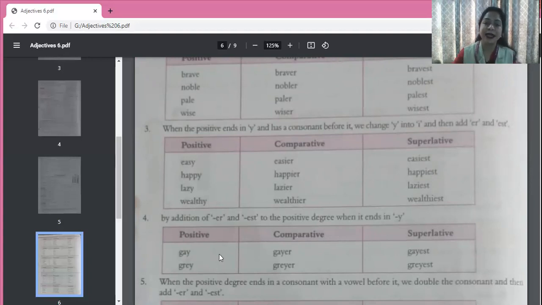So, gay, G-A-Y, gayer, gayest. That means happy. Gay means to be happy. So, gay, gayer, gayest. Gray, grayer, grayest.